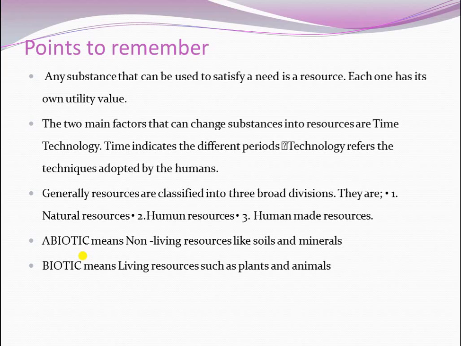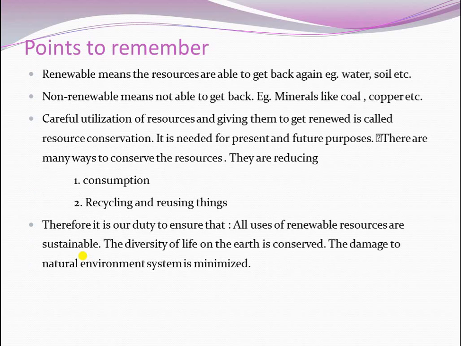What are abiotic resources? Abiotic means non-living things such as soil and minerals, and biotic resources means living resources such as plants and animals. Is it clear? Yes.